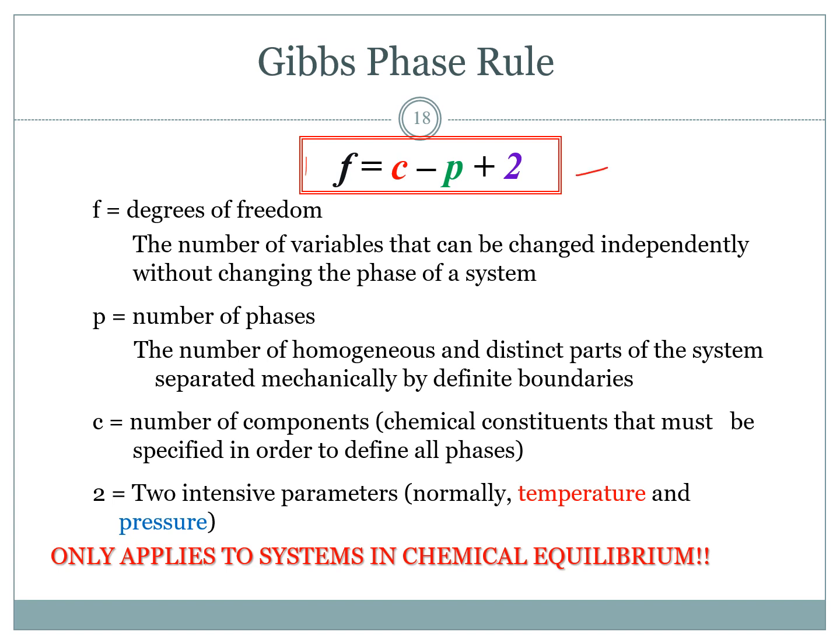So this formula is Gibbs phase rule. This formula only applies to systems in chemical equilibrium. And the number two represents two intensive parameters, normally temperature and pressure.